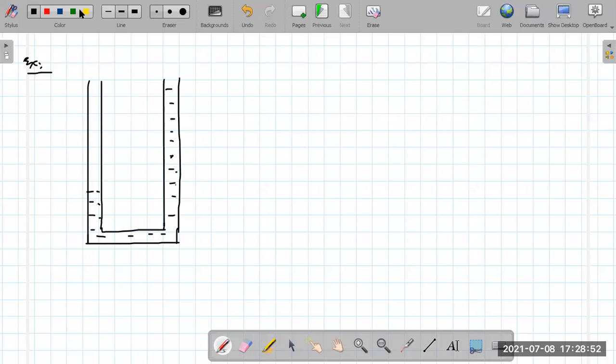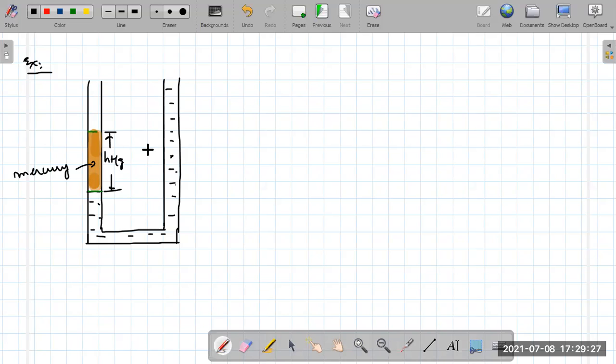As soon as we pour the mercury into the left side column, a smaller amount of mercury is able to balance a larger amount of water. Let's say this is mercury, and this height is the height of mercury.